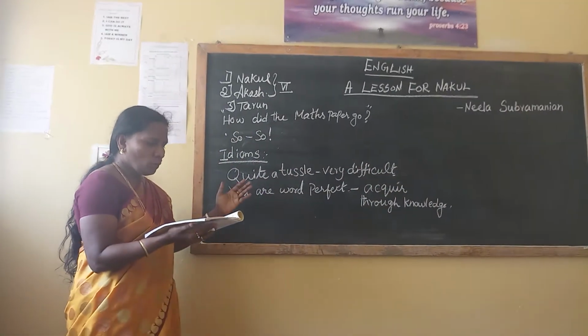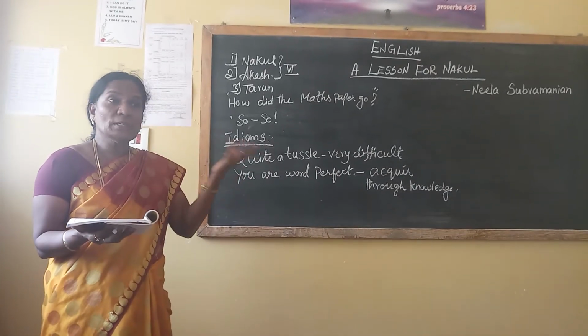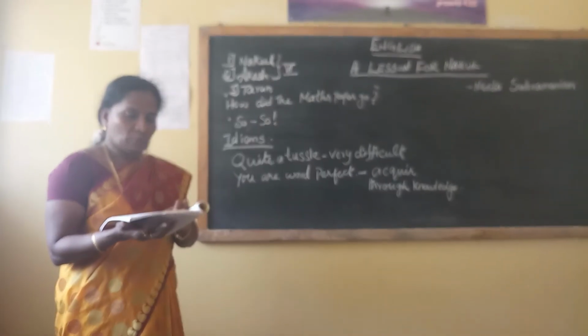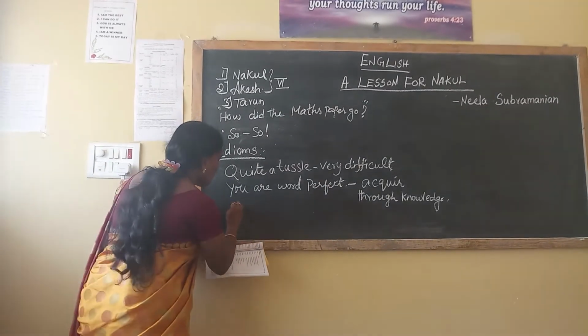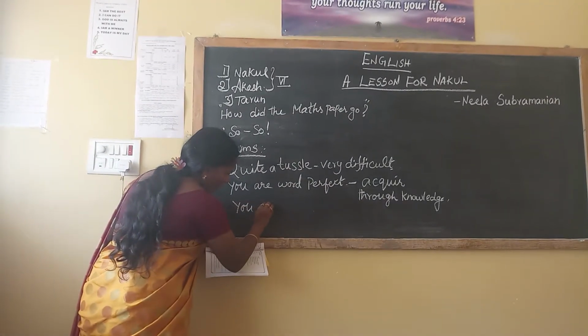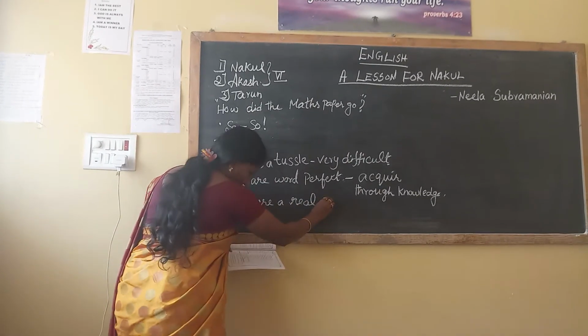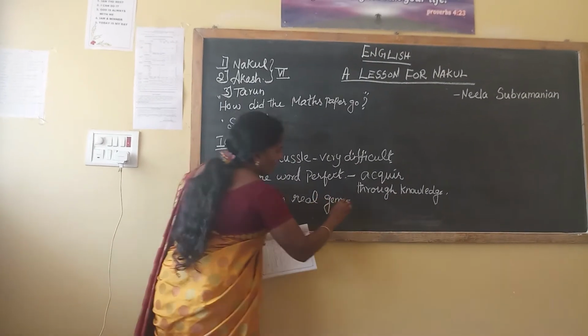Next one, you are a real gem. There are some persons who are really a gem. We are used to using the word, right? The praise, the idiom. So real gem means what? Very helpful. You are a real gem. Means very helpful.